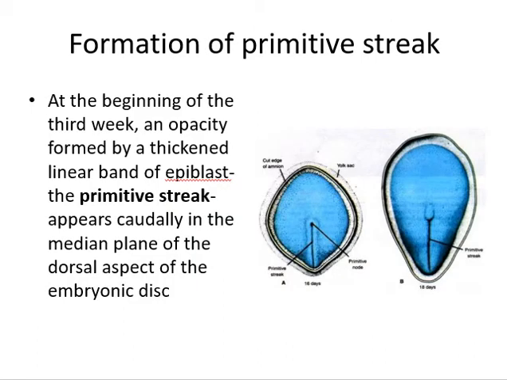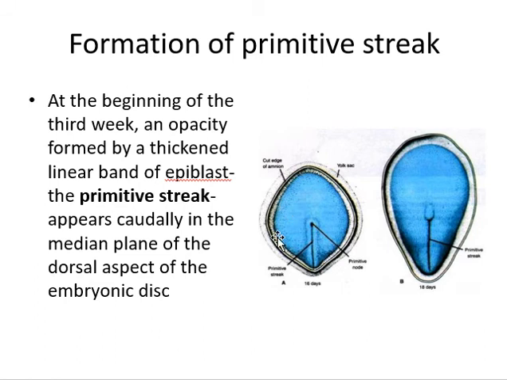So what will be the process by which we can form these three layers in the germ disc? The first step in this is the formation of the primitive streak. Here you can see the dorsal view of the epiblast. In this diagram we have cut the amnion at its edges, and we are looking at the epiblast. We can see only the epiblast, and beneath it we have the hypoblast.